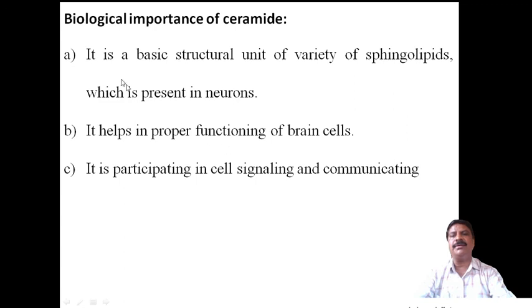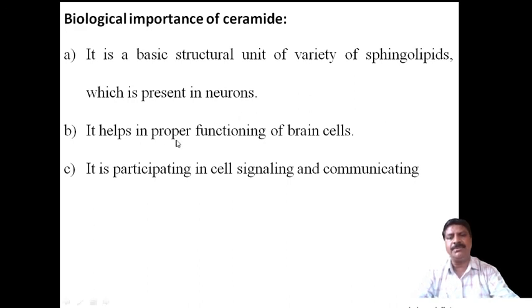Now coming to the biological importance of ceramides. It is a basic structural unit of a variety of sphingolipids, which are present in the neurons. Ceramides are present in the neurons, which are sensory; sensing takes place through neurons.